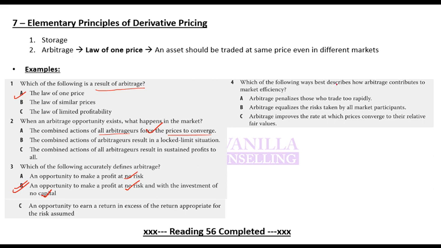Which of the following best describes how arbitrage contributes to market efficiency? Arbitrage penalizes those who trade too rapidly. Arbitrage equalizes the risk taken. Arbitrage improves the rate at which prices converge to their fair value. That means prices will converge more quickly. So C is your answer. So A, B, and C. Any problem, confusion so far up till here?